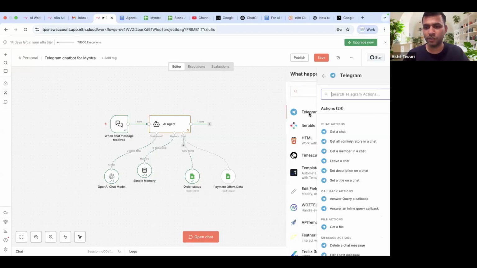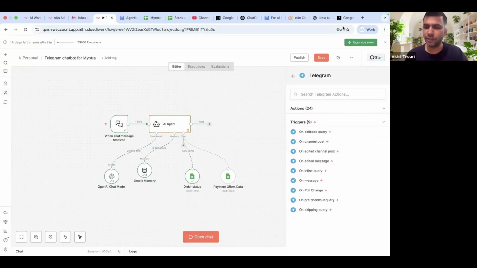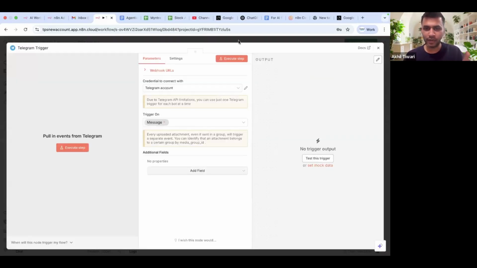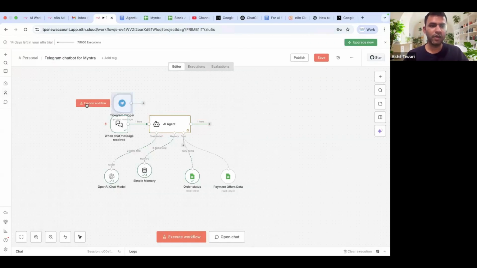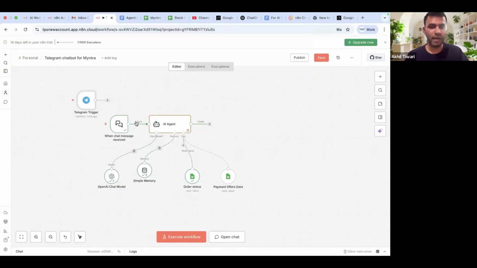So within Telegram, search for it, collapse this, look for Telegram. Telegram would basically help you trigger the workflow when these things are happening. Right now we want to initiate the workflow whenever a new message is coming in. That is why we are going to click on message. I've clicked on this, not doing anything right now. I've just clicked on it, and this was the interface that I got. I've just clicked back, and that's where I am here. I'm just removing this part because I don't need it now.